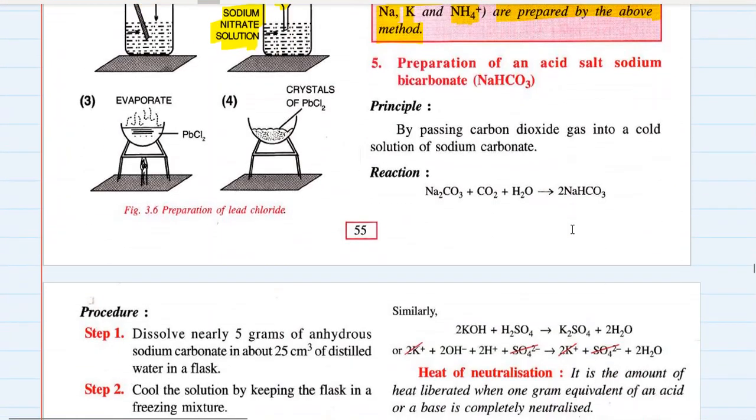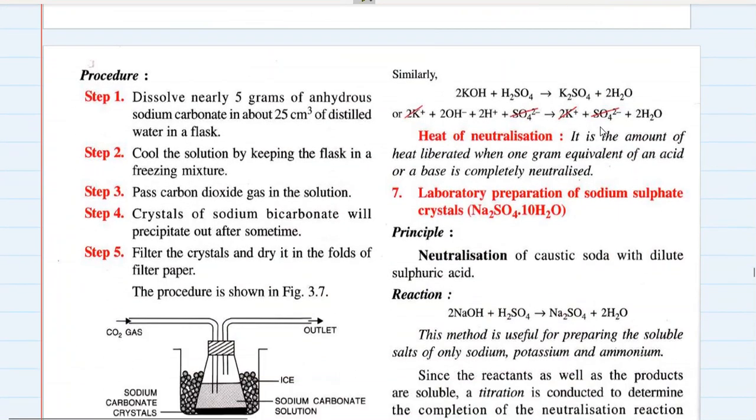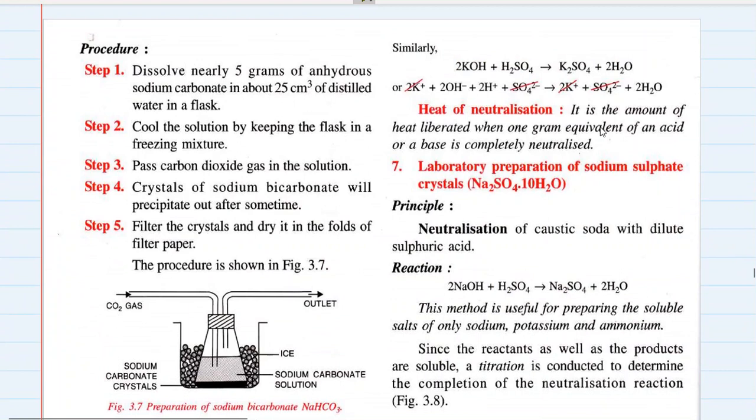Preparation of an acid salt, sodium bicarbonate. Okay, so the principle for preparing sodium bicarbonate here is by passing carbon dioxide gas into a cold solution of sodium carbonate. So you take sodium carbonate, you pass carbon dioxide gas into the cold solution of it, and you get sodium hydrogen carbonate directly. So the steps are shown over here.